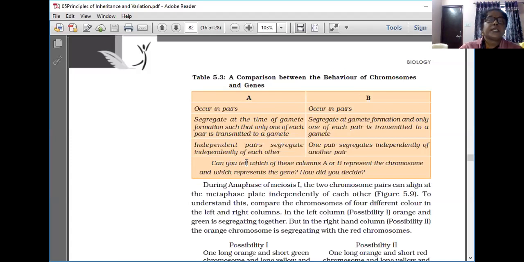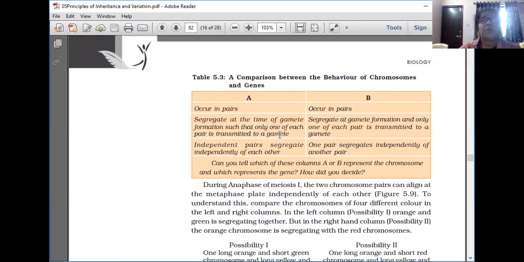Independent pairs segregate independently of each other. One pair segregates independently of another pair. That is independent assortment. So they segregate at the time of gamete formation such that only one of each pair is transmitted to a gamete.